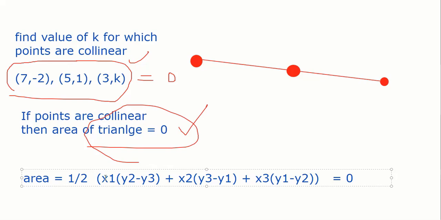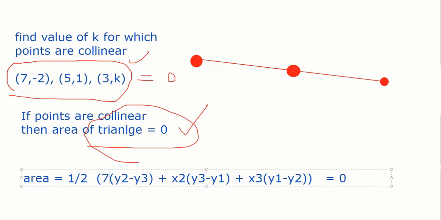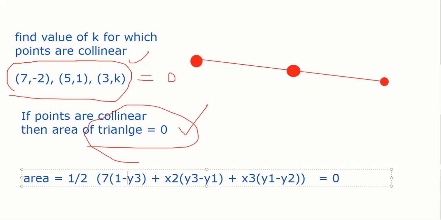What is x1, everybody? Tell me quickly. Consider the first point as x1, the second as x2. 7 and minus 2 is the first point, 5 and 1 is the second point, 3 and k is the third point. So x1 is 7. What is y2? 1. What is y3? k. This is the first point, this is the second point, this is the third point. Be very clear here so that there is no confusion.